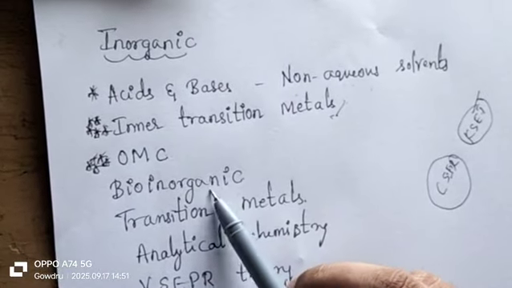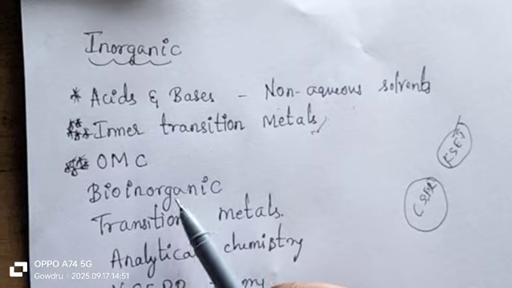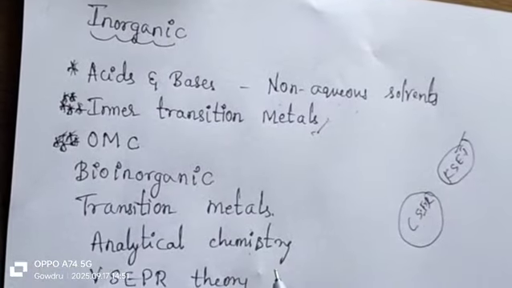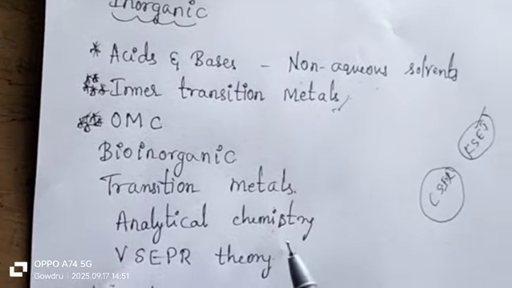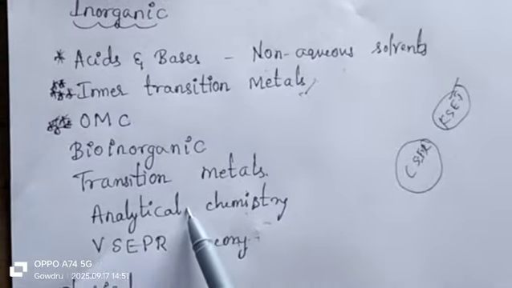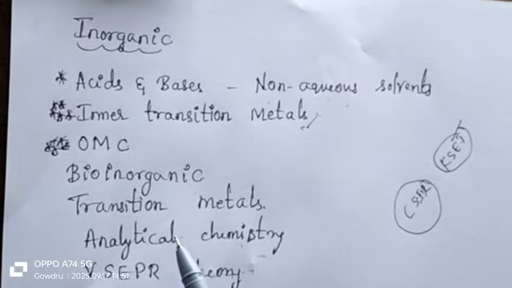You have already studied this in your MSc, just you have to revise this. Next is transition metals. Analytical chemistry, in that it will include spectroscopic techniques and separation techniques, electroanalytical methods. So everything you have to complete, what will be the principle involved, all that you have to study here.